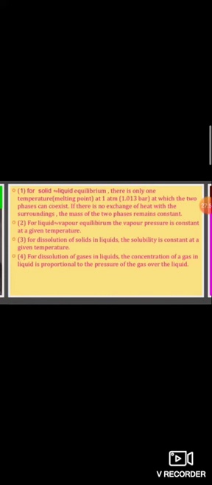For liquid-vapor equilibrium, the vapor pressure is constant at a given temperature. For dissolution of solids in liquid, the solubility is constant at a given temperature. For dissolution of gases in liquid, the concentration of a gas in the liquid is proportional to the pressure of the gas over the liquid.